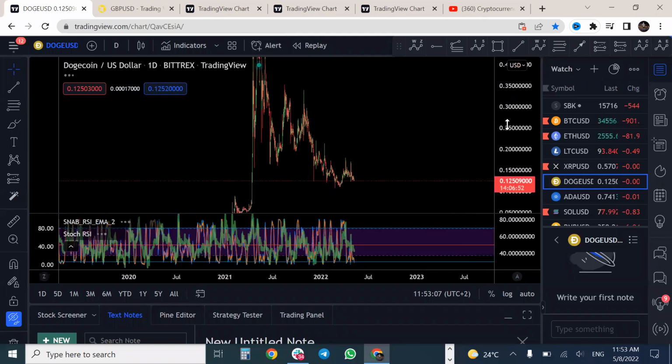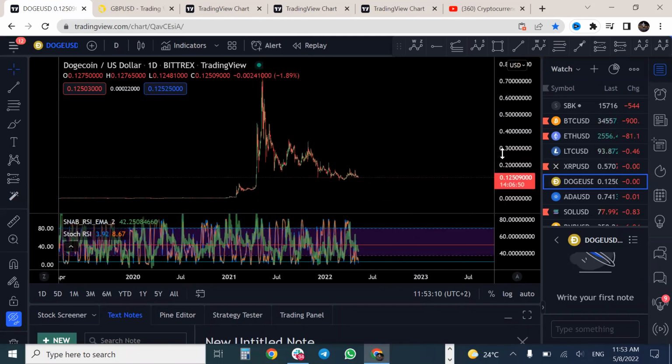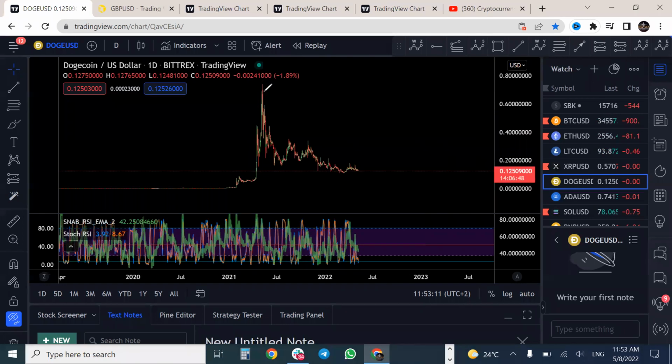Dogecoin, right? So Dogecoin, similar to Litecoin, has got this structure here where we are looking at this as a 1, 2, and a 3 here. Could we be completing the structure here on Dogecoin? We're going to see another leg to the upside. So let's wait and see what we get here with Dogecoin.